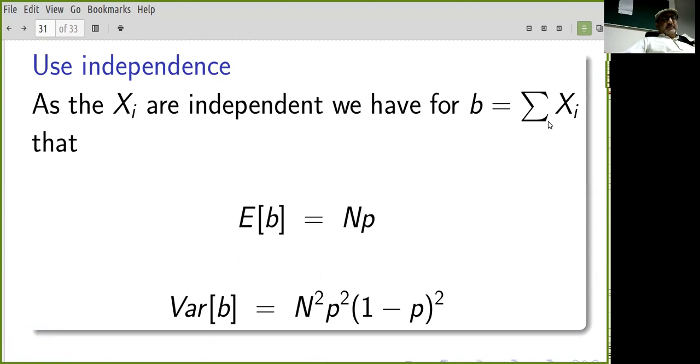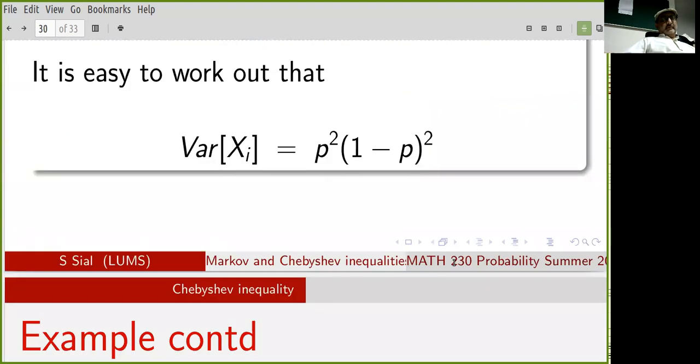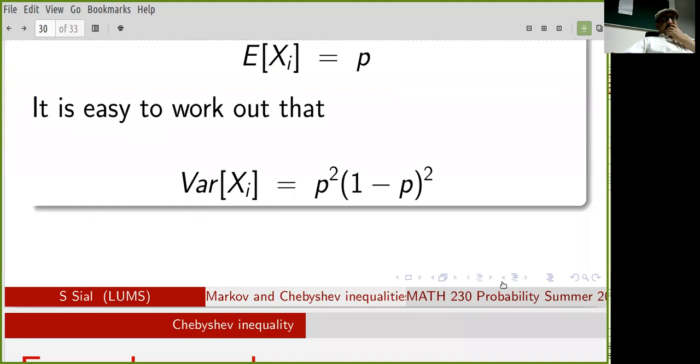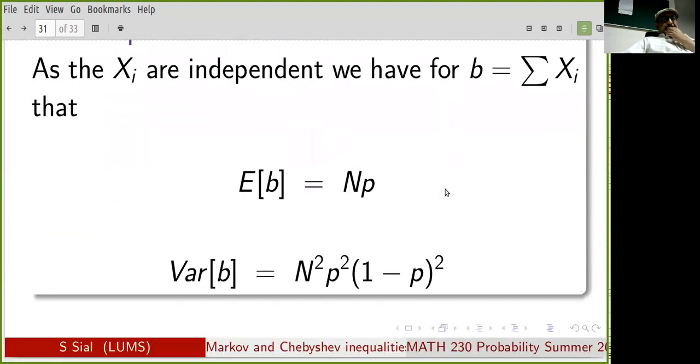with B equal to the summation of xi, then the expectation of B is equal to np, and the variance we just get n squared in front of this, using independence. If it's not independent, this term is more complicated for the variance.